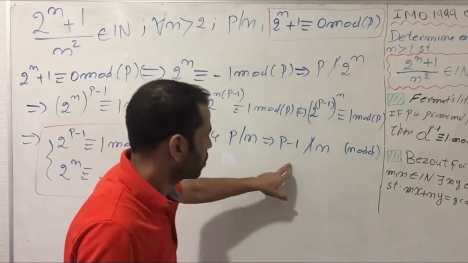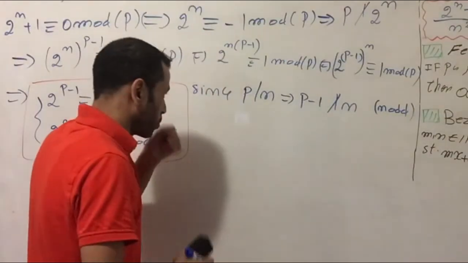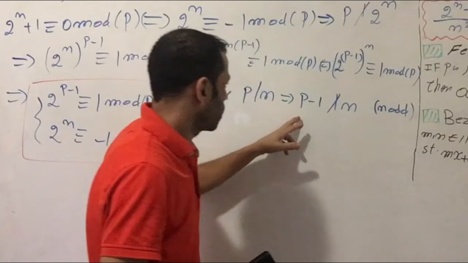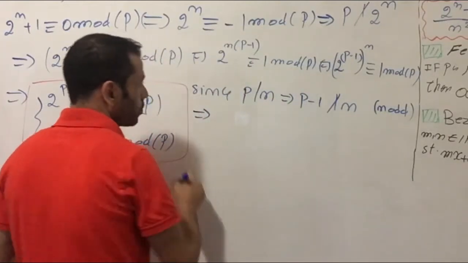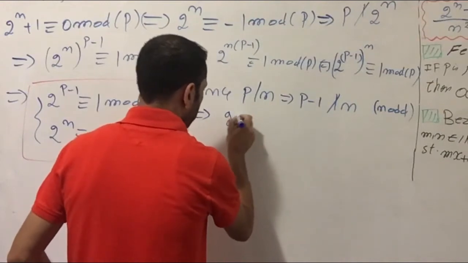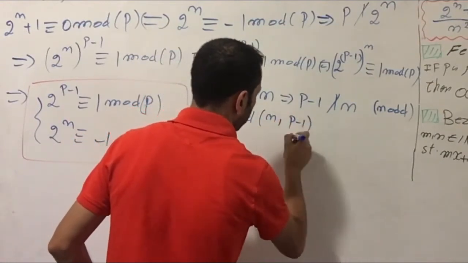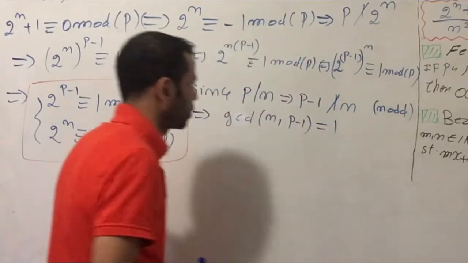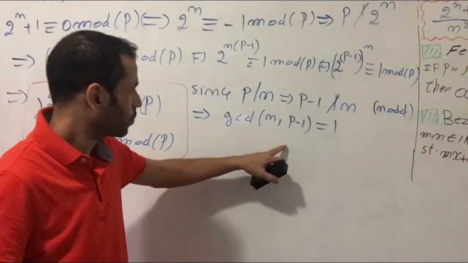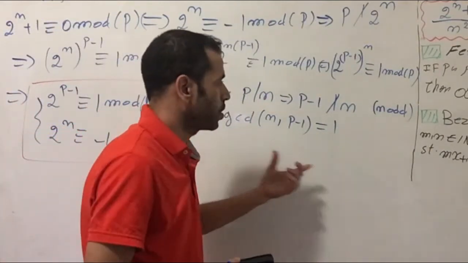This is a verified Bezout's theorem. So what does this mean? p minus 1 does not divide n. That means GCD of n and p minus 1 equals 1. So this is a verified Bezout's theorem.